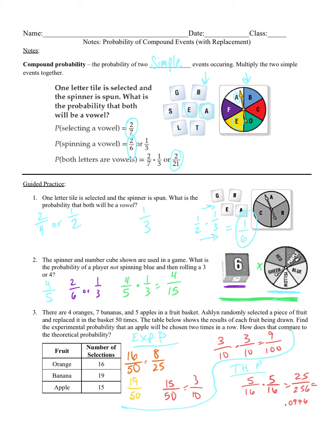So if we want to change that to a percent, we move the decimal over twice. So we get 9.76%. That's pretty close. We said this one was 9%. 9 over 100 is 9%. Pretty close. All right, guys.